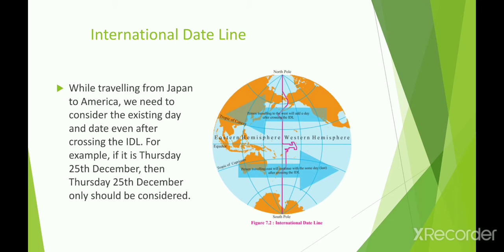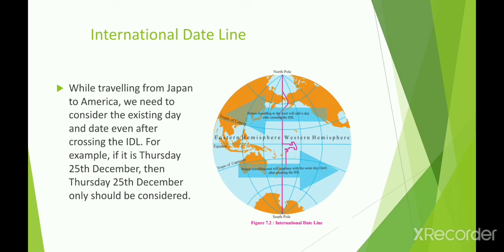Next is given, while traveling from Japan to America. Now this is a very important point. Japan is located to the west of the date line, so while traveling from west to east of the date line, the day remains the same. We need to consider the existing day and date even after crossing the international date line.